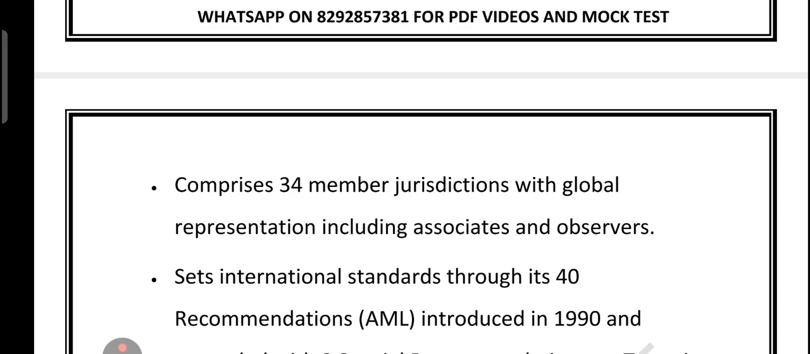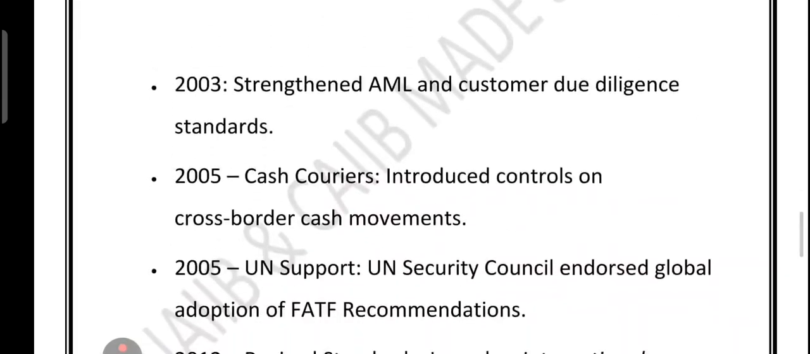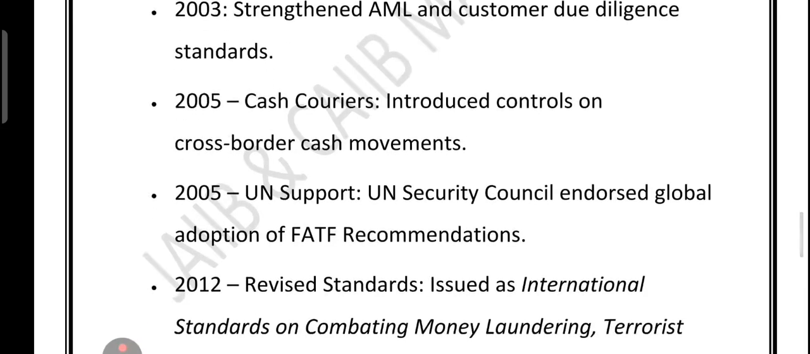FATF was formed in the year 1989. It is the global anti-money laundering standard setter. Then there are 40 recommendations which were given in the year 1990, plus 9 recommendations on terrorist financing in the year 2001, constantly updated to tackle new kinds of risk. Now what happened in the year 2003? By 2003, global rules to fight money laundering and improve customer checks became even tougher. By 2005, FATF introduced cash courier controls, basically a tool to monitor and control large amounts of cash being carried across borders.